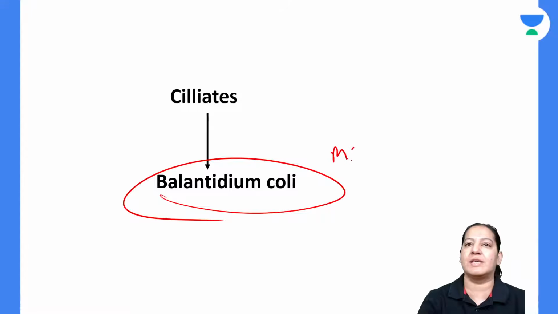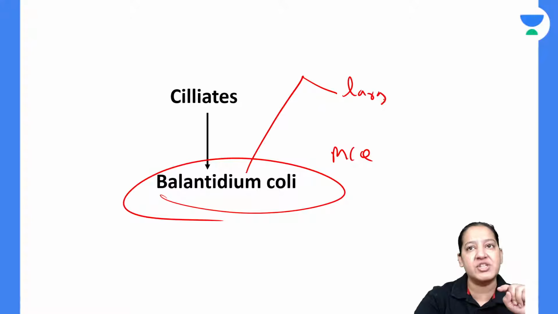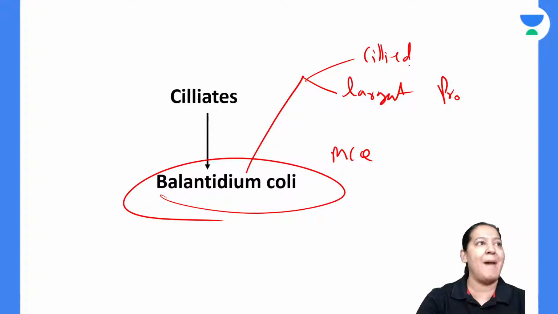It is a very important MCQ. Balantidium coli पे 2 MCQs आते हैं. Number 1, it is the largest protozoa among all protozoa, and it is the only ciliated protozoa. Only one ciliated protozoa, Balantidium coli.